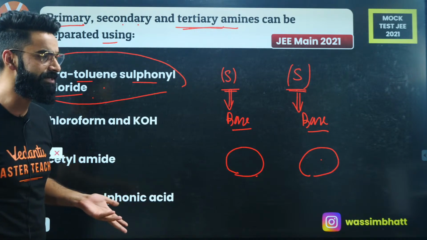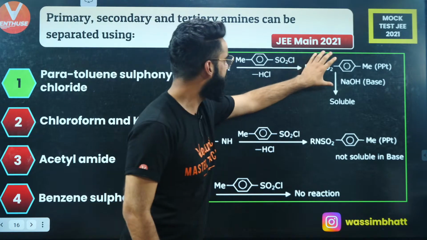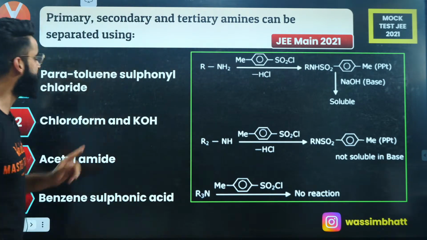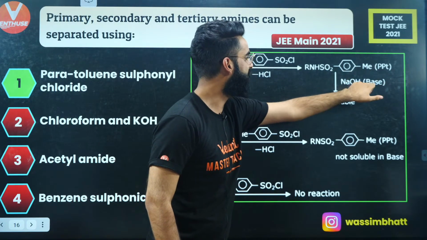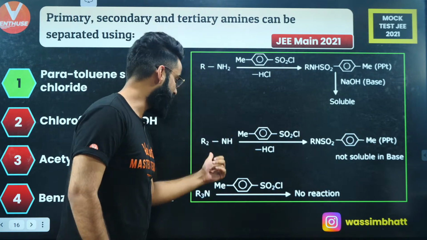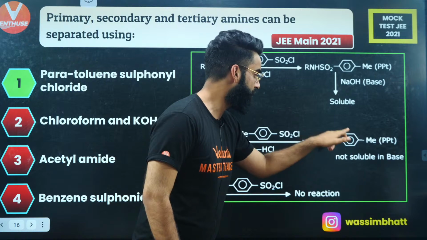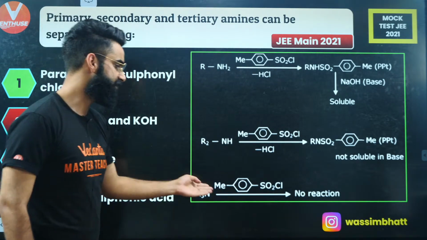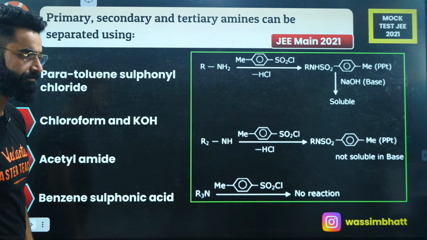Isn't it clear? Have a look properly at what reactions are happening. You get something like this when the primary amine reacts with para-toluene sulfonyl chloride. This is the solid, the precipitate. On reaction with base, you get a compound which is soluble. Similarly, when secondary amines react with the same substance, you get a precipitate, a solid which is insoluble. And there is no reaction in the third case. Right, people? Simple?